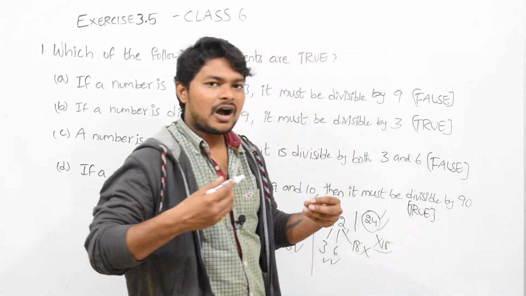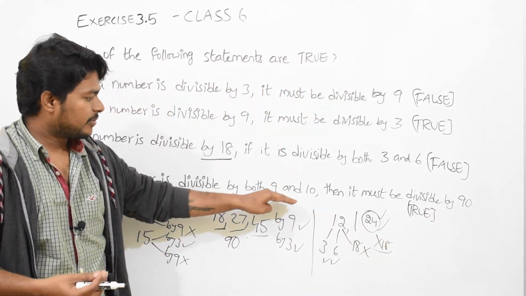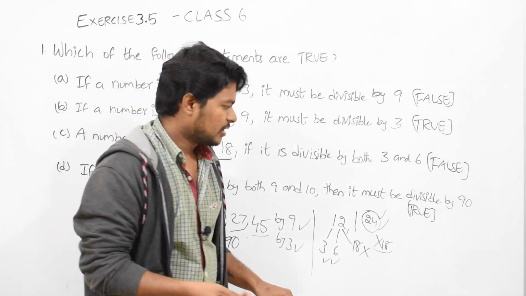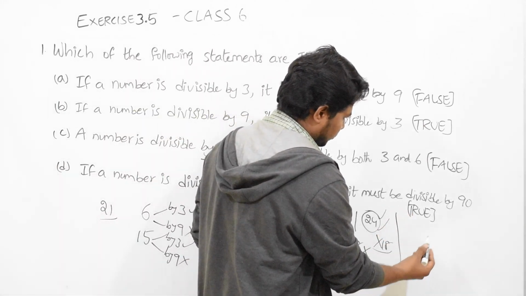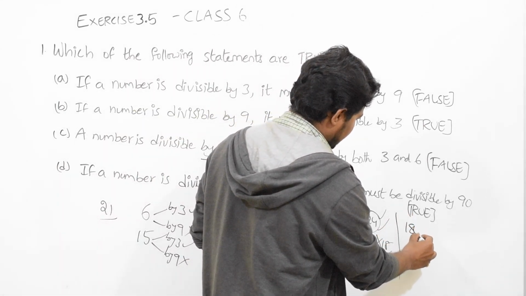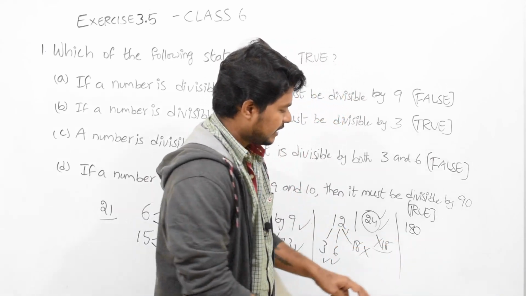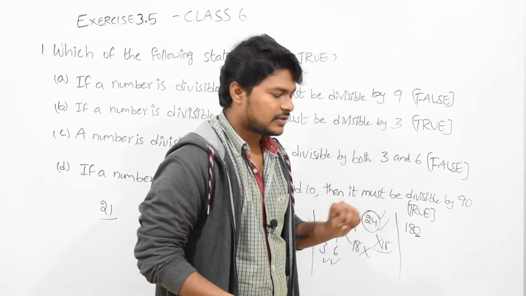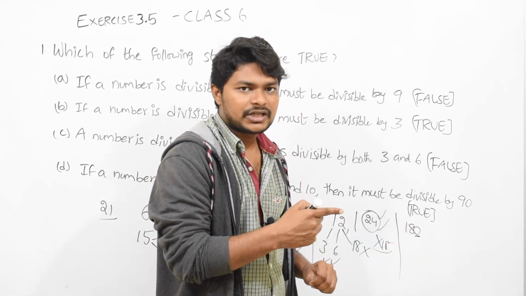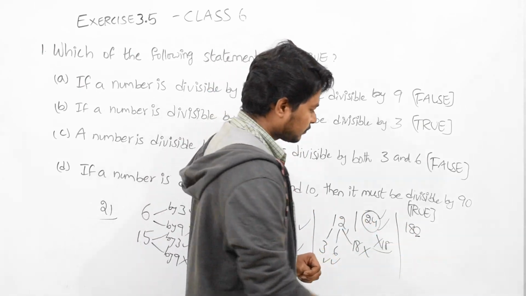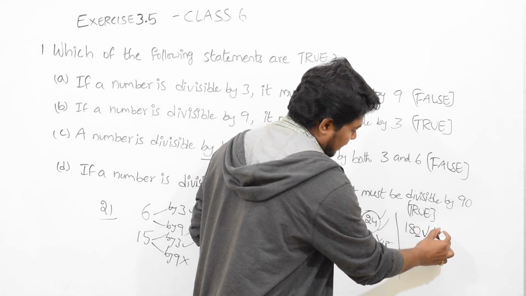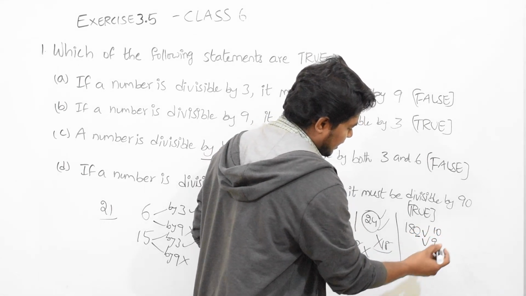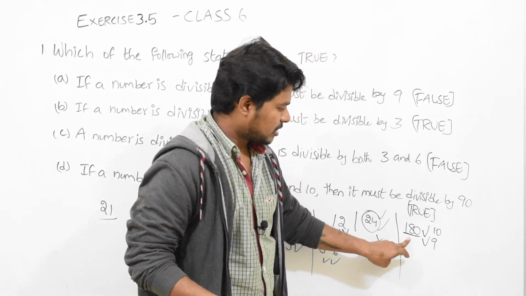How can we tell the statements based on examples only? Let us take a number, 180. The divisible by 10 condition is that the last digit should be 0. This is valid. The divisible by 9 condition we already know. So this is divisible by 10, this is divisible by 9, and 180 is also divisible by 90.